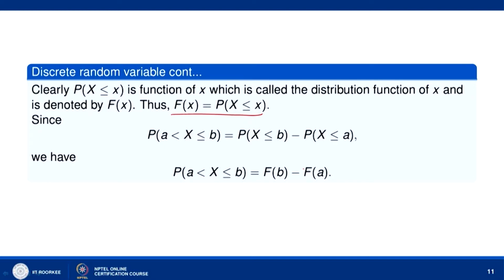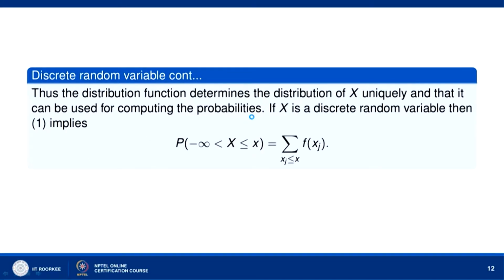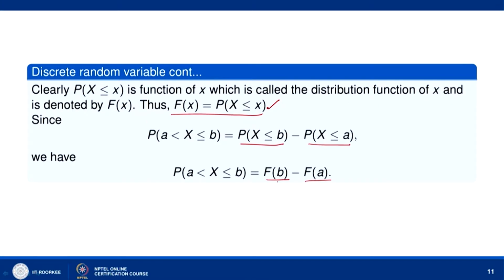the cumulative distribution function. This gives you F(b) using this definition, and this gives you F(a) by the same definition. So, the distribution function determines the distribution of X uniquely, and it can be used for computing probabilities. We can compute the probabilities by using the distribution function. You can see F(b) minus F(a) gives the probability that a < X ≤ b.